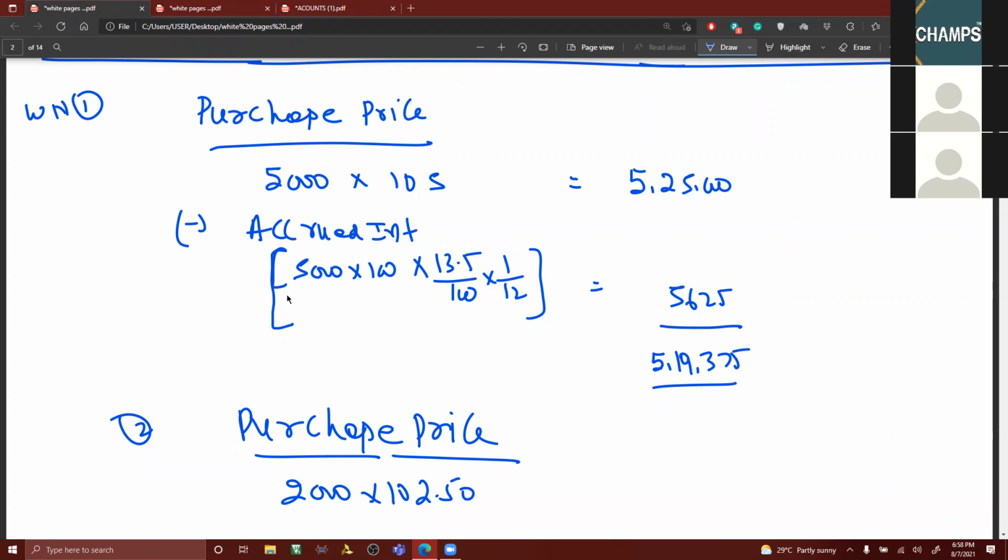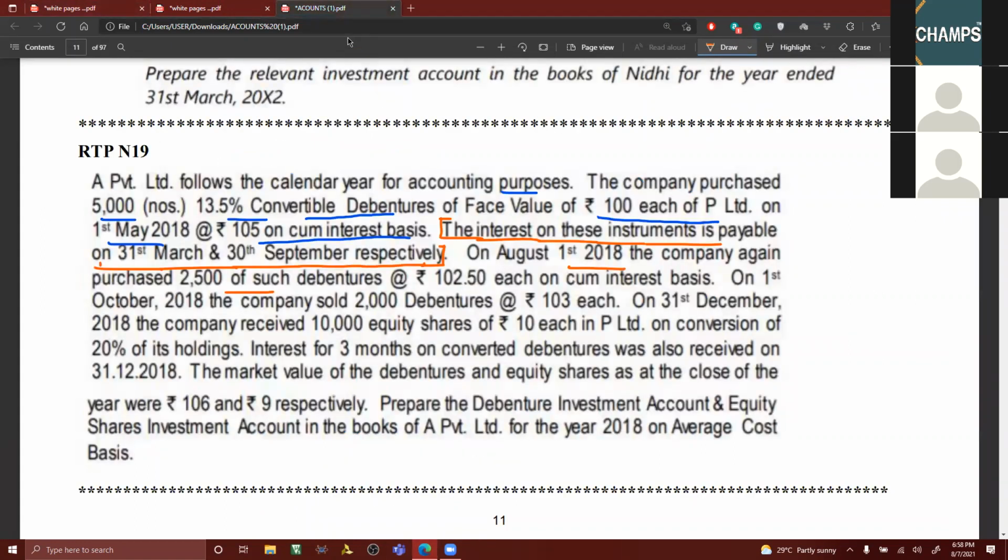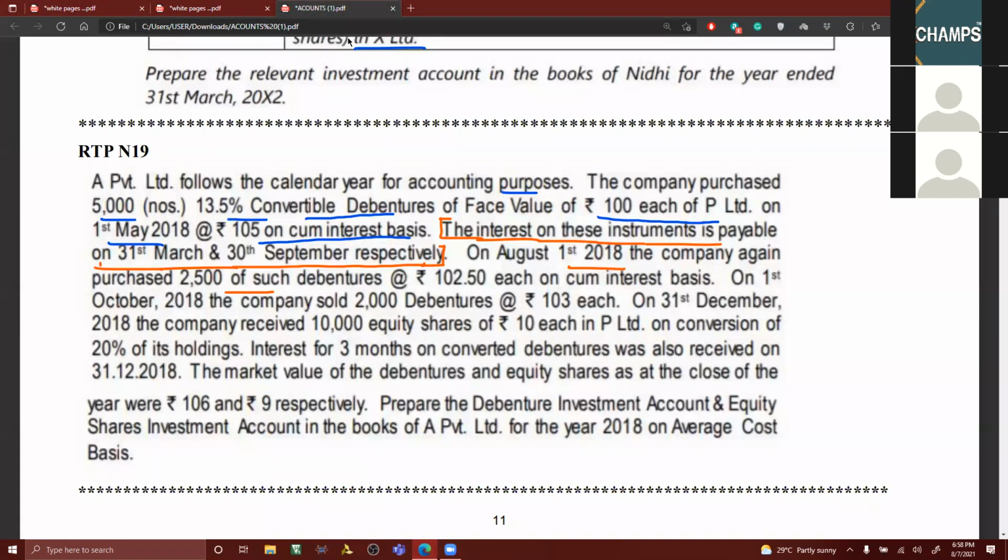What is the amount? 2,56,250. Accrued interest: can you tell me what is the date of purchase? 1st August. What was the date of last payment of interest? 31st March. For how many months do you have to calculate?